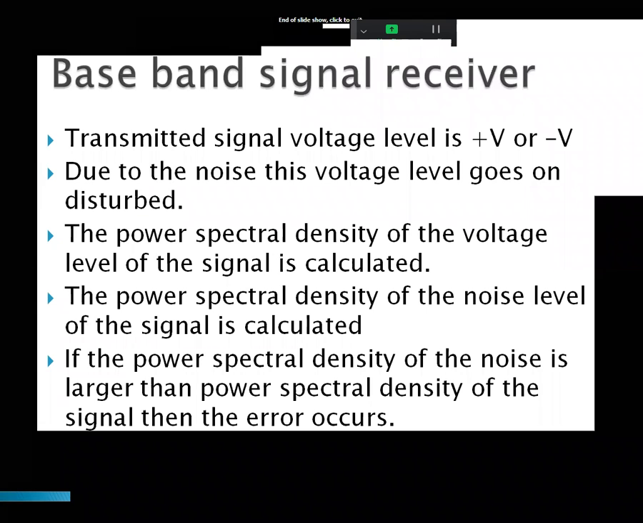If the power spectral density of the noise is greater than the signal, then instead of positive, negative is received. You receive positive instead of negative.